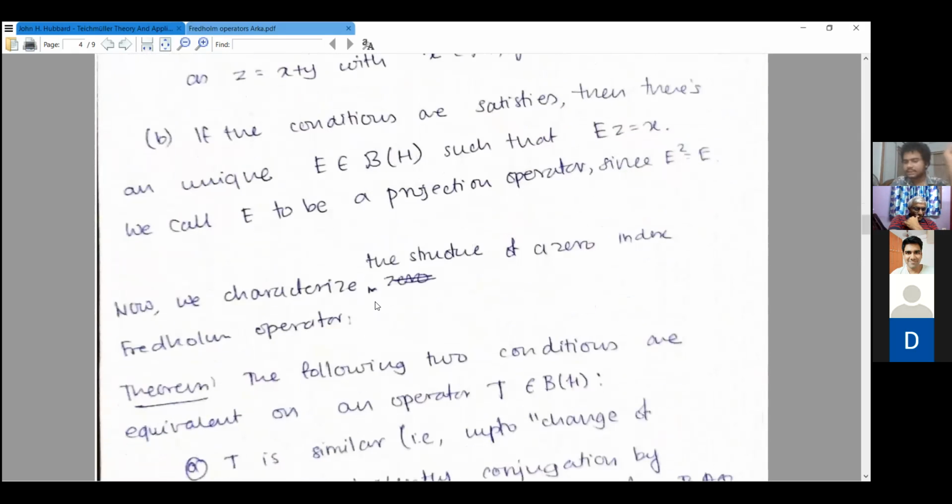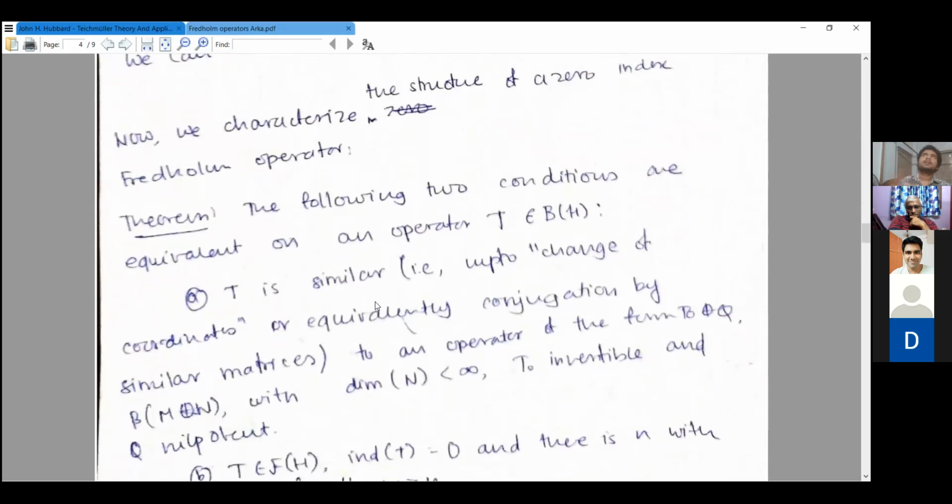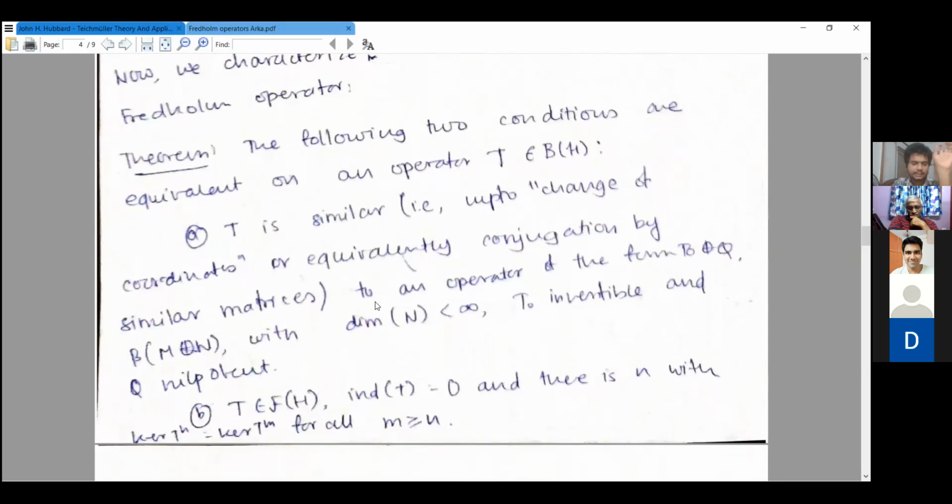Now we calculate the structure of a zero index Fredholm operator by the following theorem. So the following conditions are equivalent for an operator T. T is similar, like up to change of coordinates. One thing I forgot to define is what a similar operator is here.